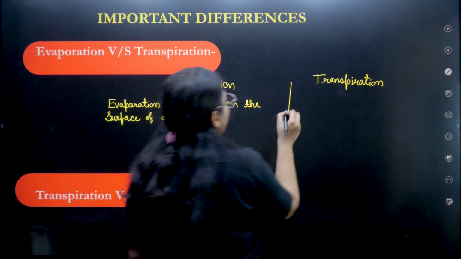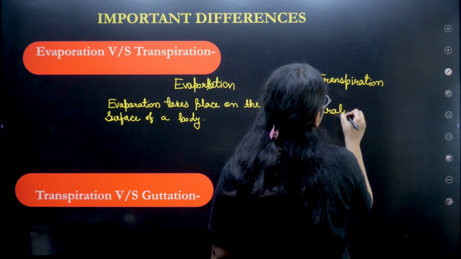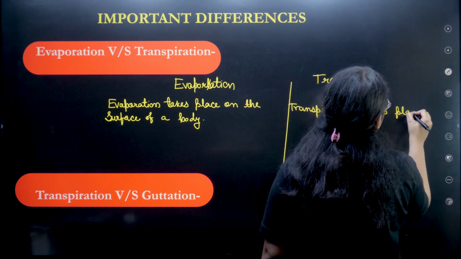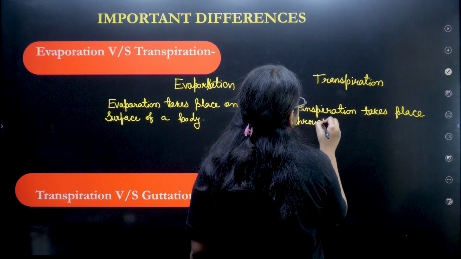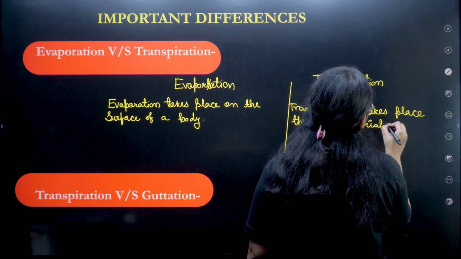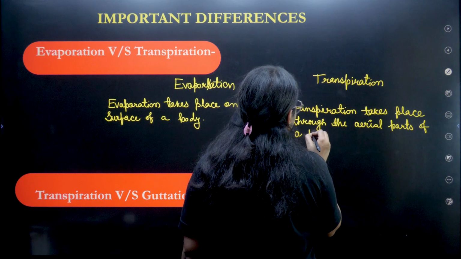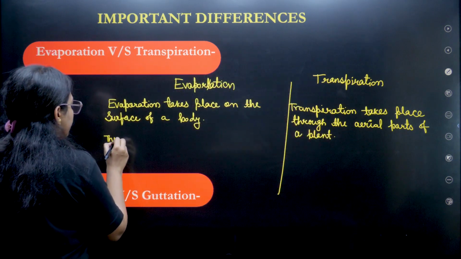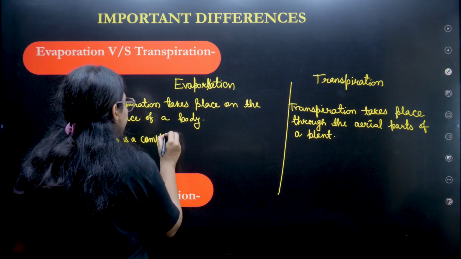Okay, or here transpiration takes place through the aerial parts of a plant.